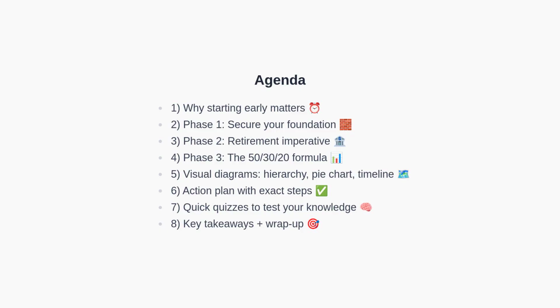Here is today's agenda. First, we will explain why starting early is the ultimate advantage. Next, we will secure your financial foundation with an efficient checking buffer and a robust emergency fund. Then, we will prioritize retirement investing, including how to approach employer matches and Roth IRA contributions. After that, we will apply the 50-30-20th rule and optimize it for your goals.